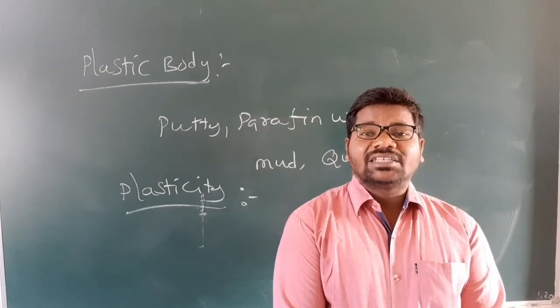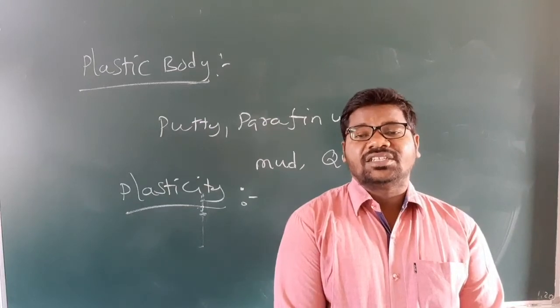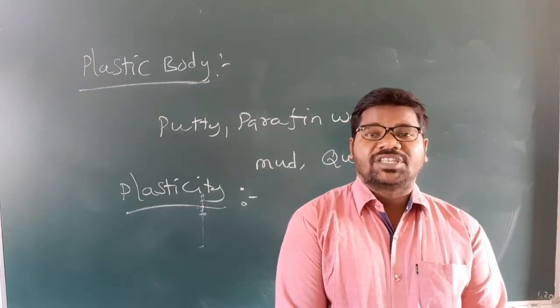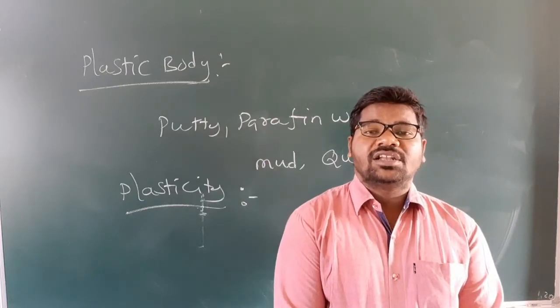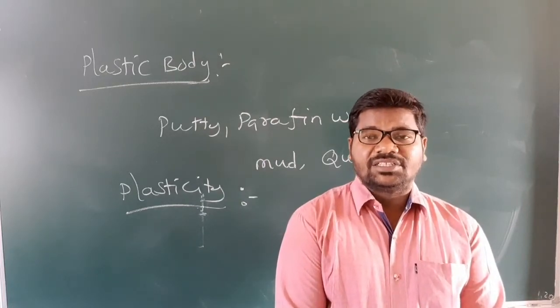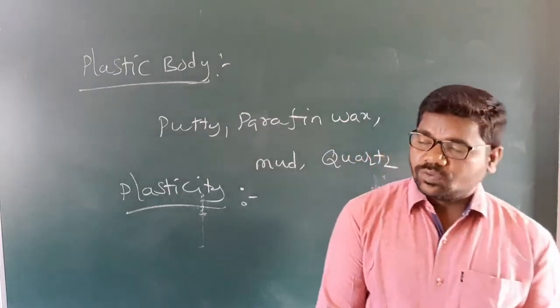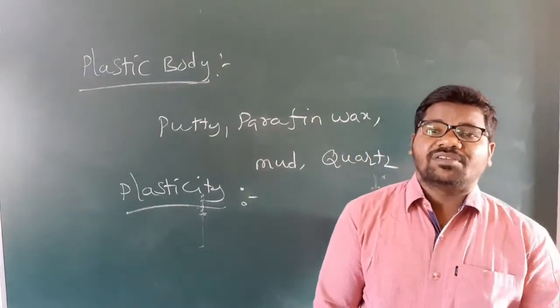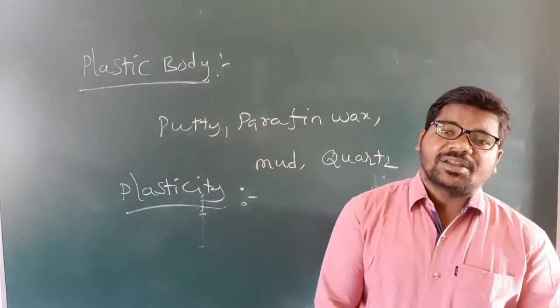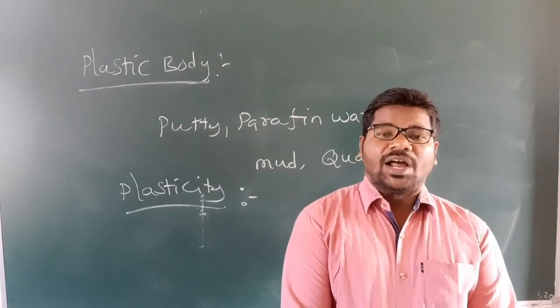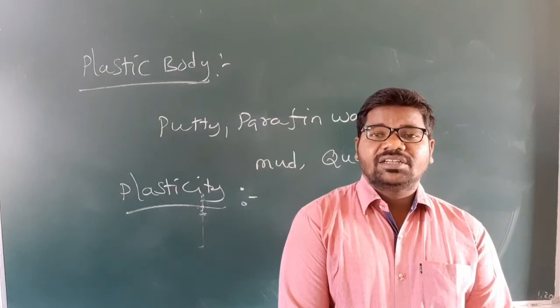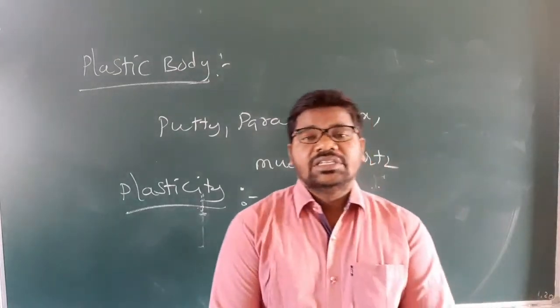So plasticity is the property of solids in which the body will not regain its original shape and size, my children. The examples of plastic bodies are putty, paraffin wax, mud and quartz. Understand, my children?